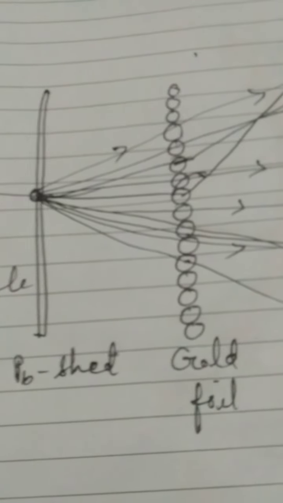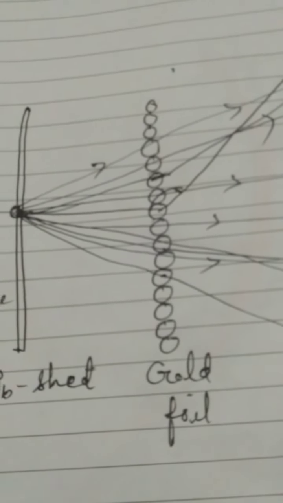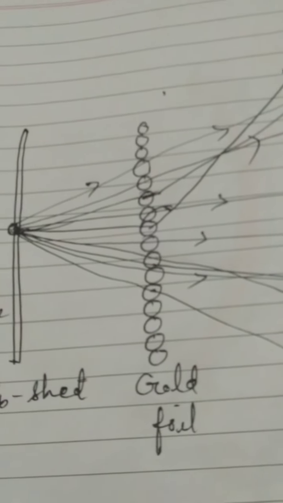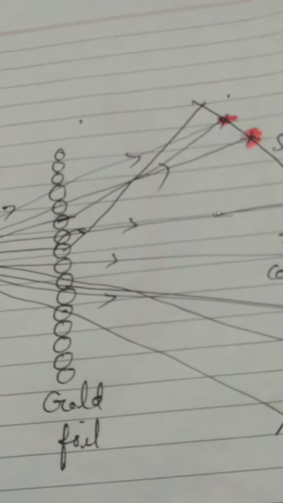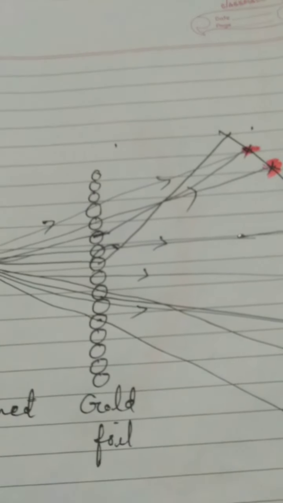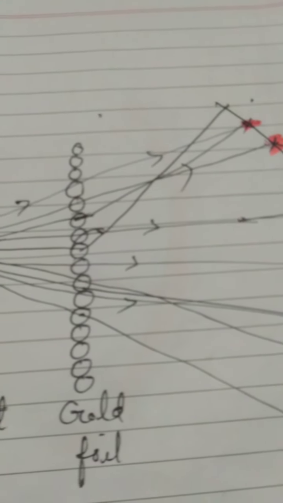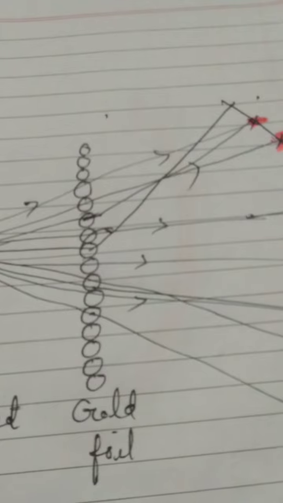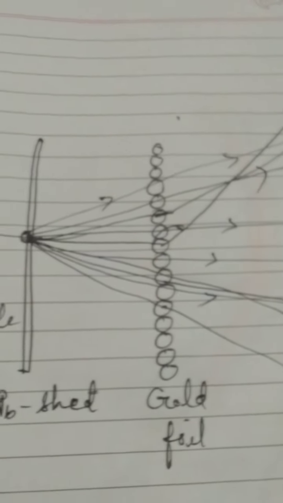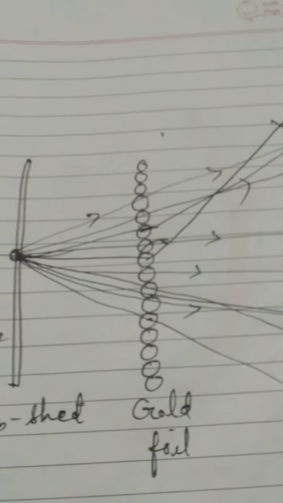So the alpha particle is coming. Alpha particle is doubly charged helium ion, helium He2 plus ion. Naturally it has mass also, so its speed will not be as high as beta ray and gamma ray. And the gold atoms are also bigger, so we can view through the microscope. It can be seen what is the pattern of movement of the alpha particle inside the atom. So 3 patterns were observed by Rutherford.